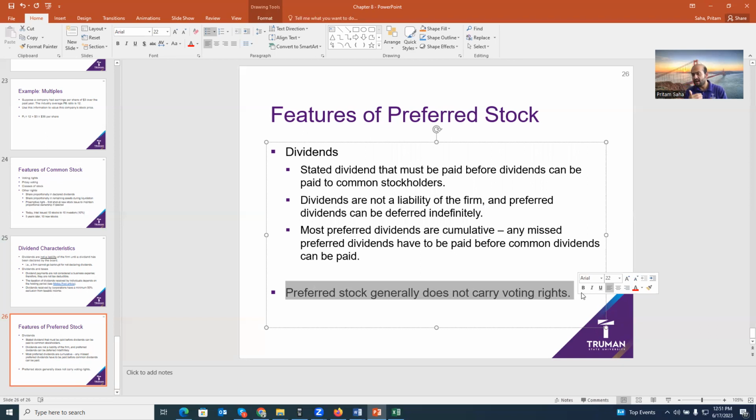Given the cumulative term, you can think of preferred stock dividends as a kind of fixed expense. And preferred stockholders do not have voting rights, which is very similar to bonds. On the other hand, dividends are not a liability, and they're not tax deductible, which is very similar to common stock. That's why they share some characteristics of bonds and common stock, and that's why it is known as a hybrid instrument or hybrid security. In liquidation in bankruptcy, bonds are paid first, then preferred stockholders, then common stockholders. This is the chronology: bond, preferred stock, common stock. This is the order.